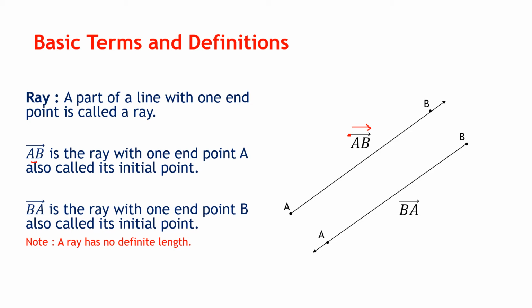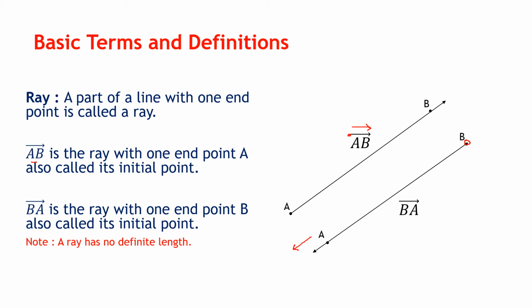Now ray BA. What is ray BA? Here B is the initial point which has got a fixed terminated and extends in the direction of A. So remember, line AB is equal to line BA, but ray AB is not equal to ray BA. In ray AB, A is the initial or end point. In ray BA, point B is the initial or end point.